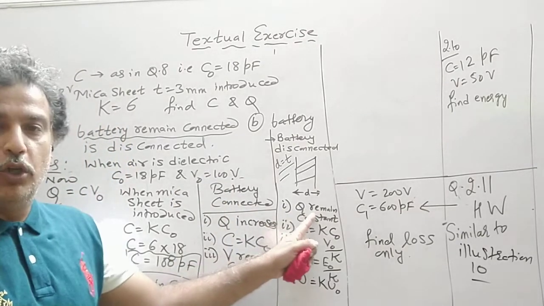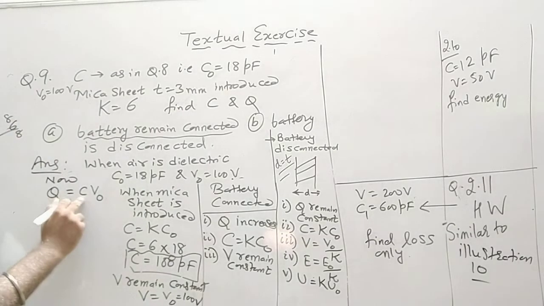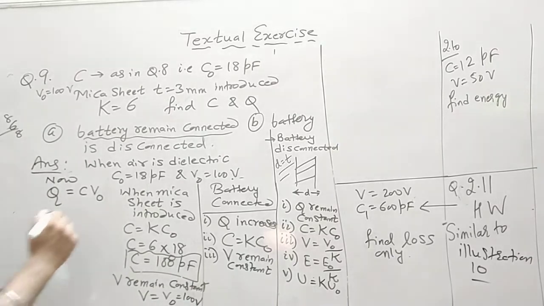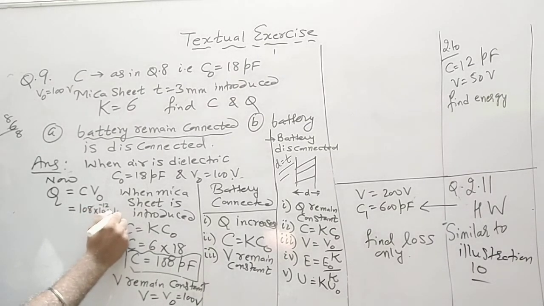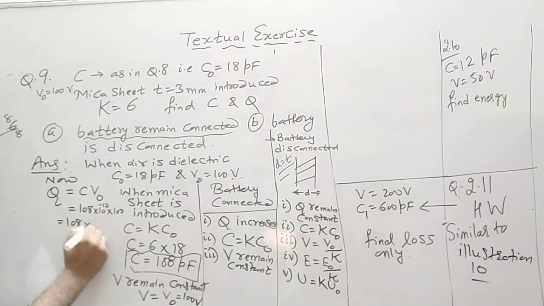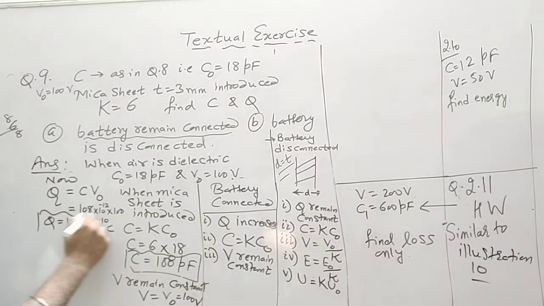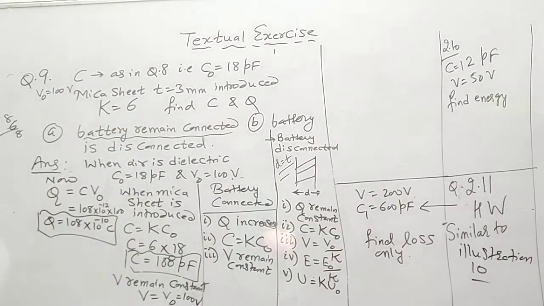Q is equal to C into voltage, which remains the same. That is 108 into 10 raised to minus 12 into 100, so this is equal to 108 into 10 raised to minus 10 coulomb. So you check the situation in question 8, the Q has increased.